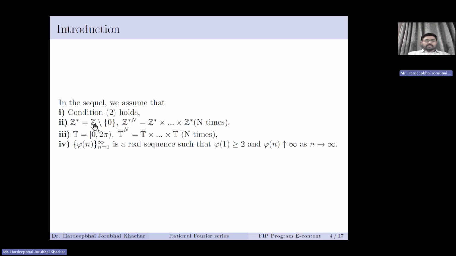And again, z star is z minus 0, T is the closed interval [0, 2 pi) open at 2 pi, and T raised to n is T cross T cross T, n times. And phi n is a real sequence such that phi of 1 is greater than or equal to 2, and phi n is increasingly tending to infinity as n tends to infinity. This we will assume for the rest of our discussion.